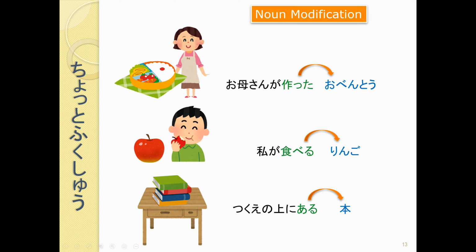The one my mom made. And when we put this description, the description is going to be in the short form. お母さんが作ったお弁当。私が食べるリンゴ。机の上にある本。Okay, so let's take a look at one specific way that we can apply this sort of noun description.